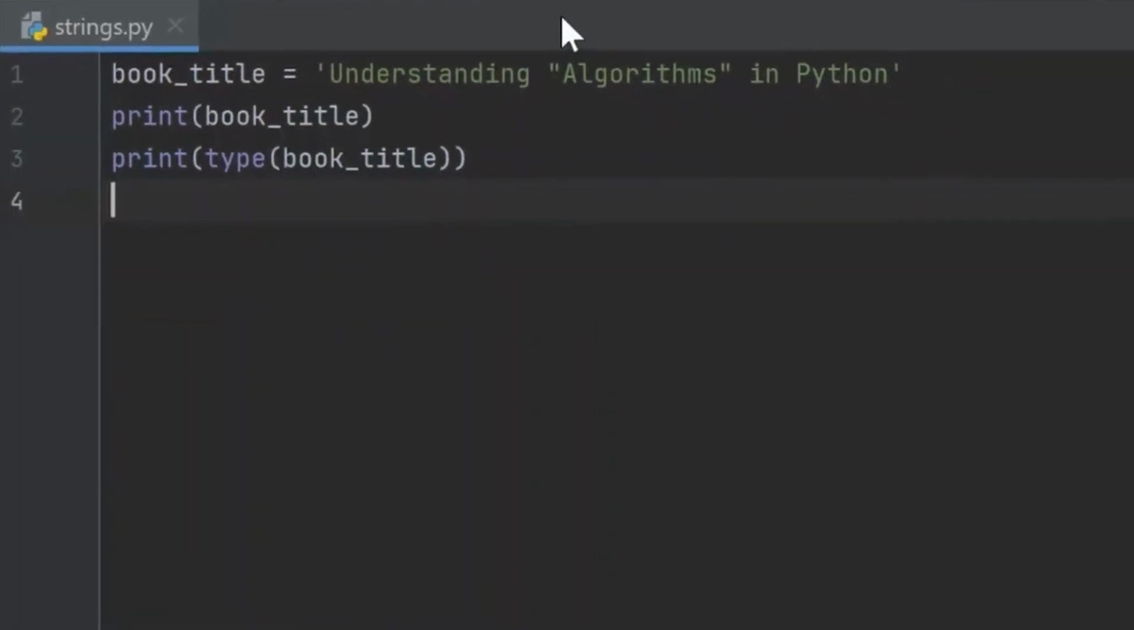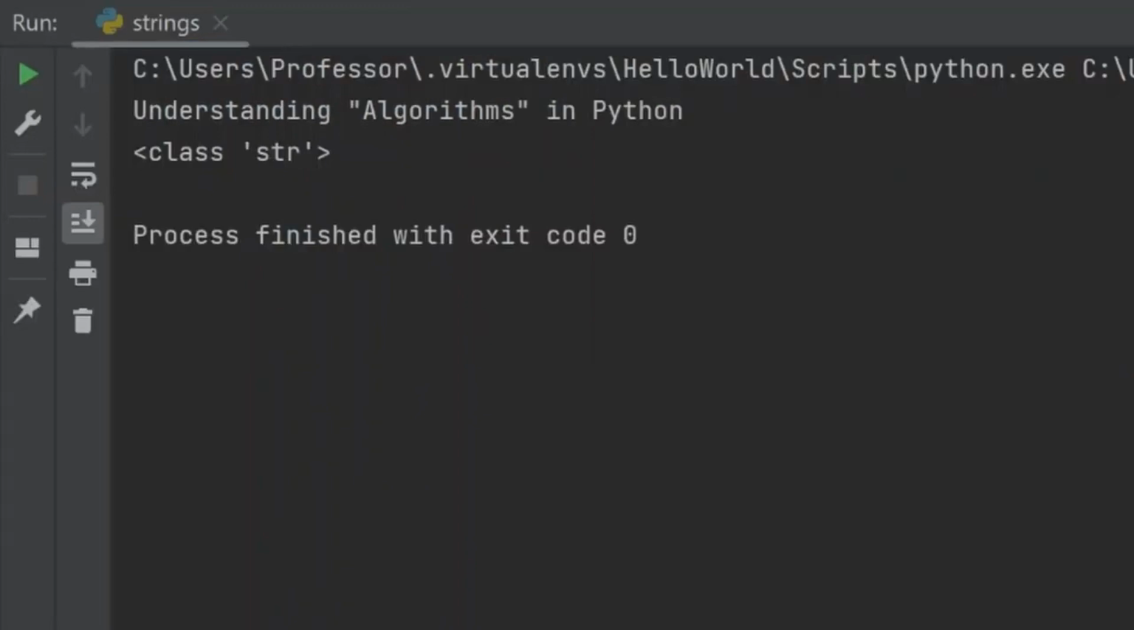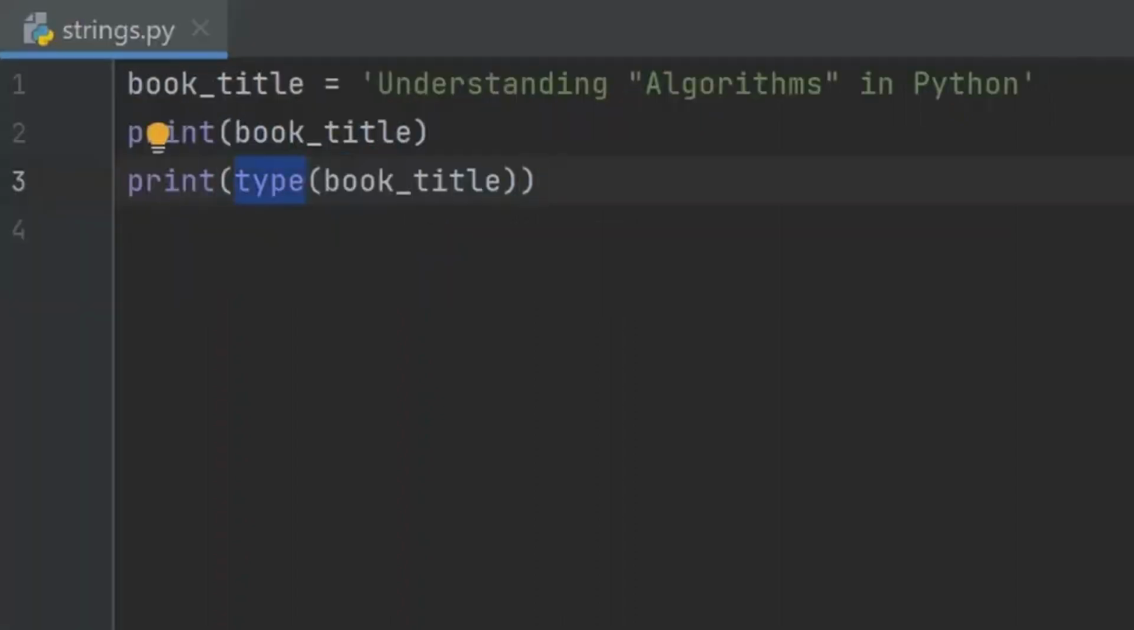Now let's run this code. So right click and select Run strings. Here we see the book title, Understanding Algorithms in Python, and then the data type as class str, indicating that it is a string. The type function is a built-in function in Python that allows you to determine the data type of any variable, not just strings. Let's try a few more examples with different data types.